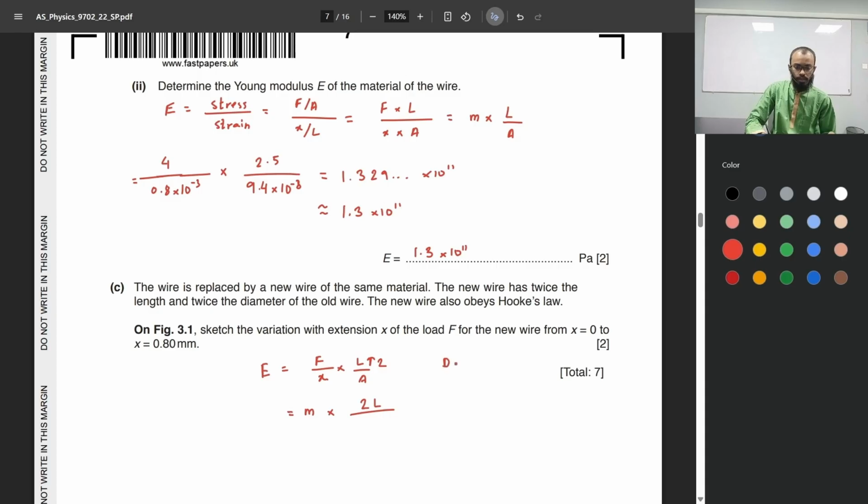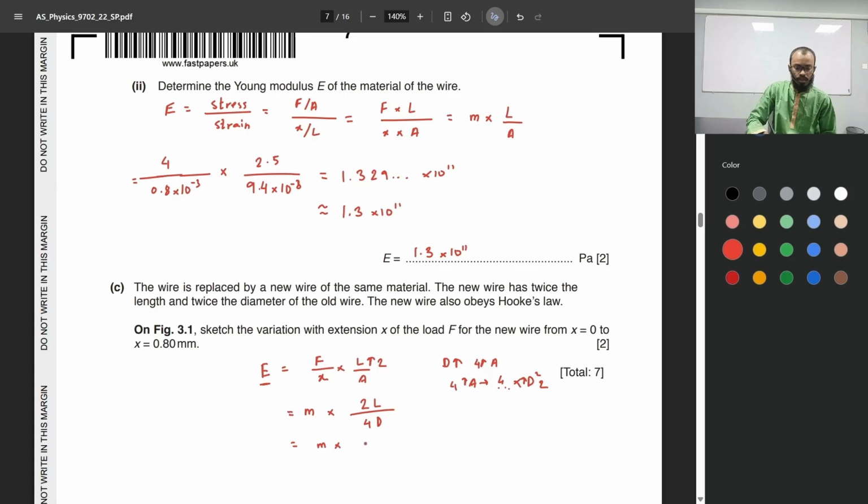And if we are increasing the diameter by 2, so it has twice the diameter, right? Which means the same wire will have 4 times the cross-sectional area, because area is something times d squared, right? So if diameter increases by 2 times, area will increase by 4 times. Okay, 40. Right. Now, to keep the Young modulus constant, the gradient of this line has to be doubled.